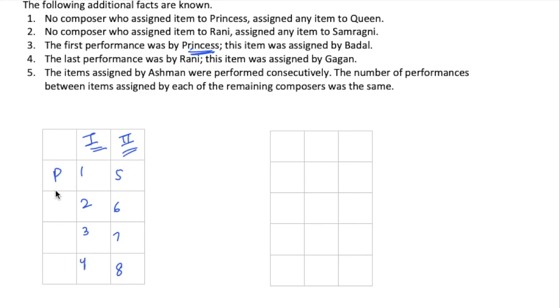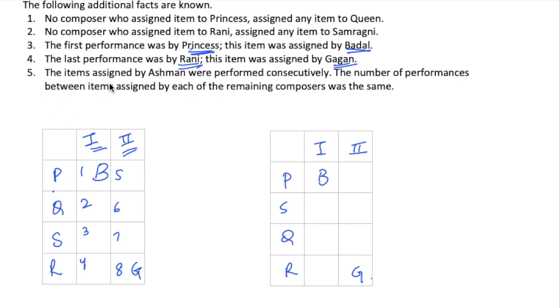Now the first performance is by Princess, which is assigned by Badal. So I will place B here. And the last performance is by Rani. This was assigned by Gagan. So here is Rani and this last performance is assigned by Gagan. Now for this I have two cases. Either it will be in order P, Q, S and R, or it will be in order P, S, Q and R. Even here they will similarly be assigned B and G.